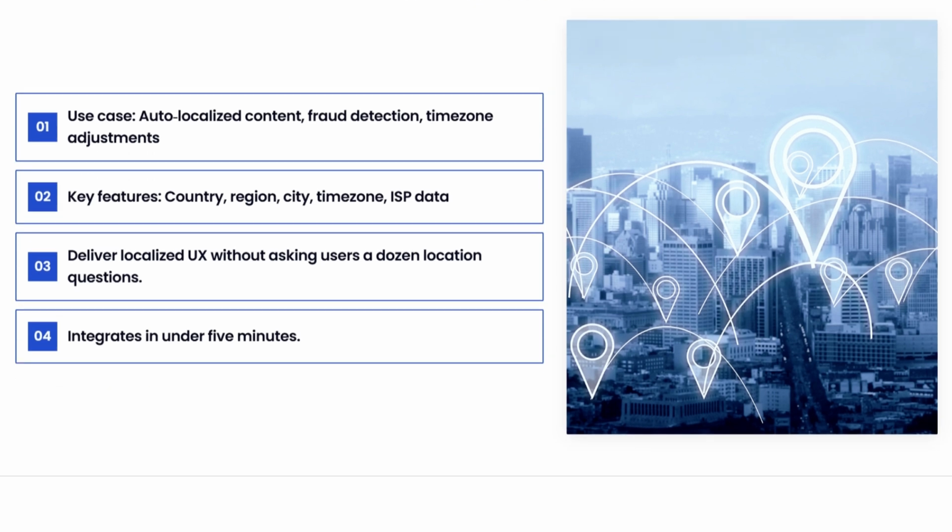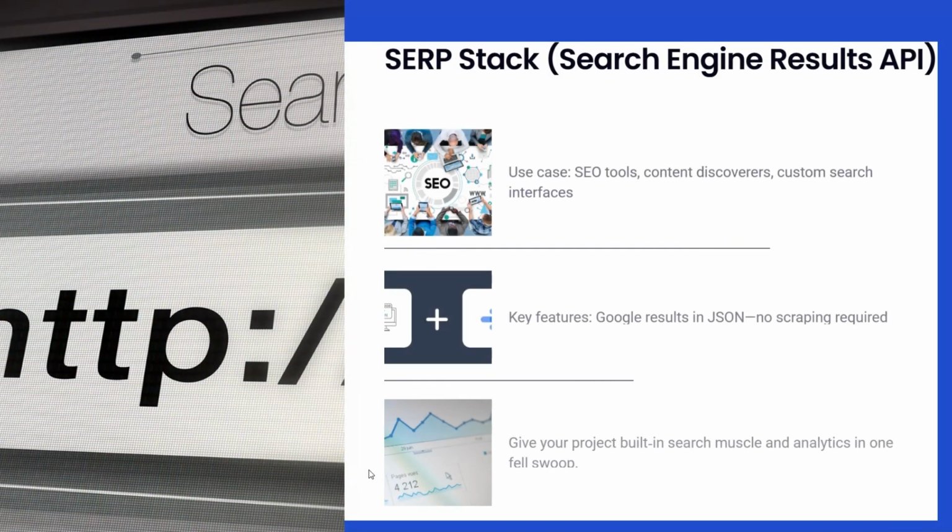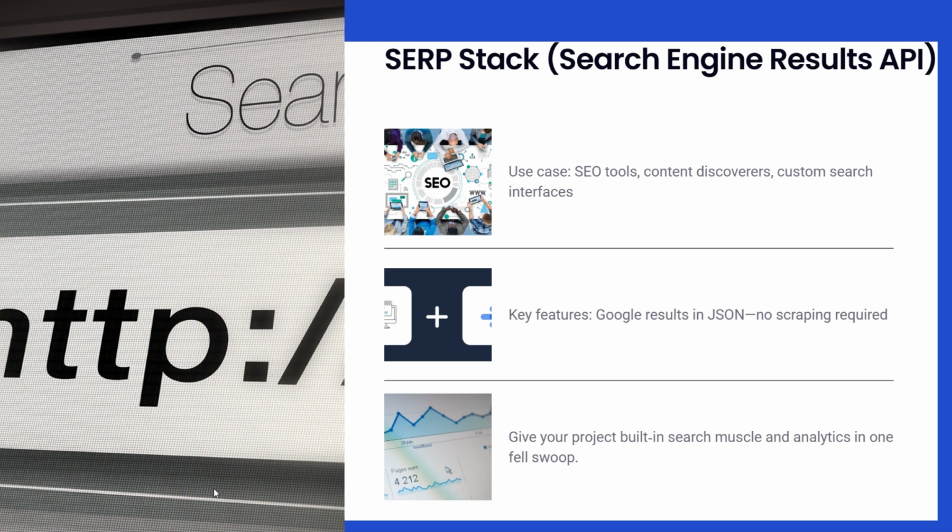SERP Stack API. Okay, this one's kind of cheating because scraping Google results is normally a pain. But with this API, you can integrate Google search right into your app. Teams could build custom search engines, SEO tools, even content discovery platforms. Judges would be impressed because, let's be honest, most of us have no idea how to scrape Google properly.